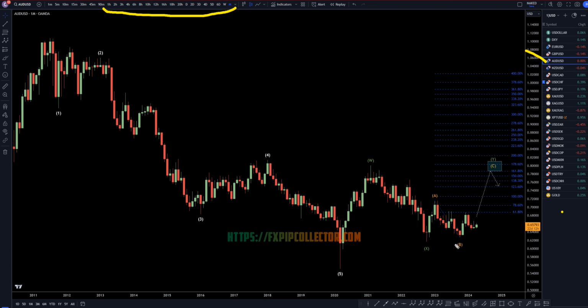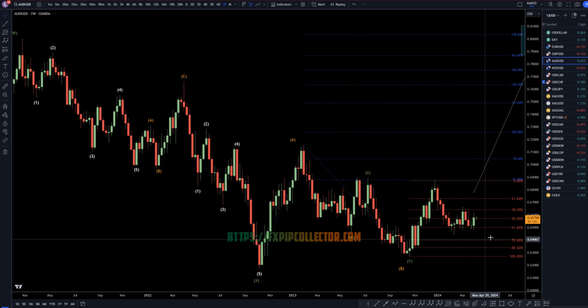So on the Aussie dollar monthly, I'm still very bullish on the monthly. I still think this is going to be a big WXY. I think this right here is an ABC of wave Y because the wave Y should be three waves, just like the wave W, three waves up, the wave X, three waves down, should be an ABC of wave Y.